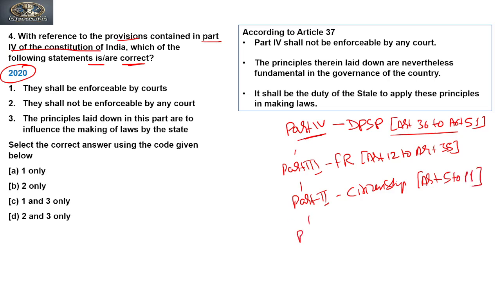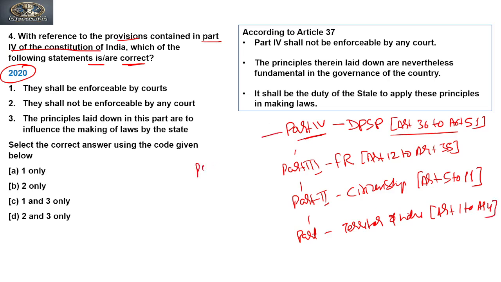The first part is the territory of India and its territory, dealt with through Article 1 to Article 4 of the Constitution, right?